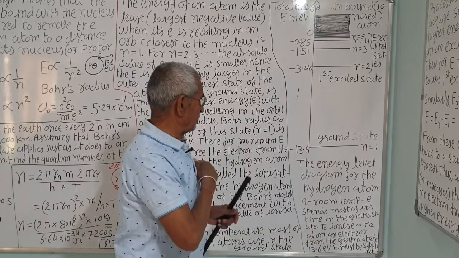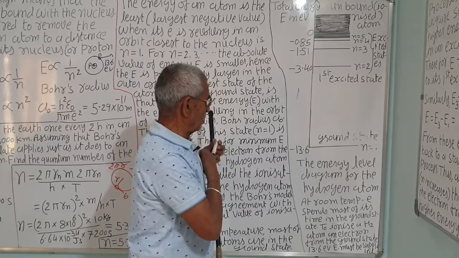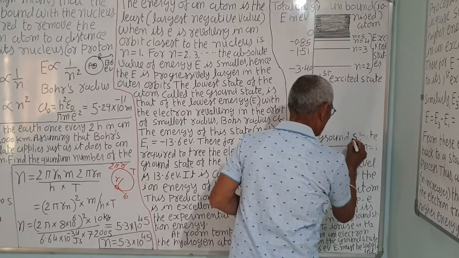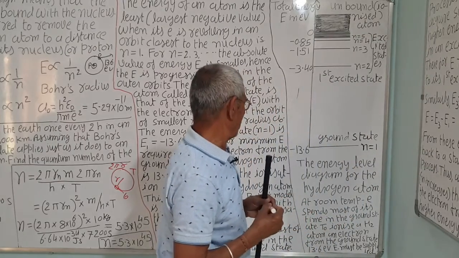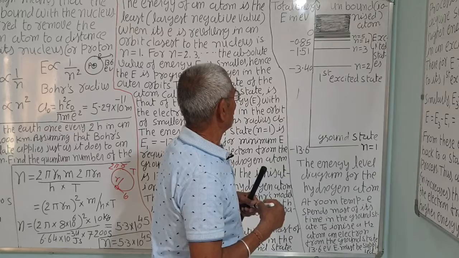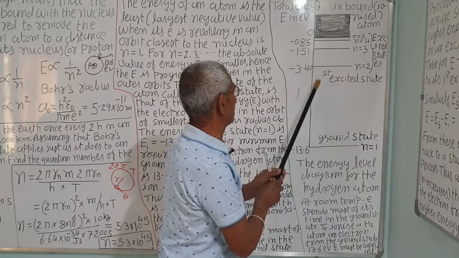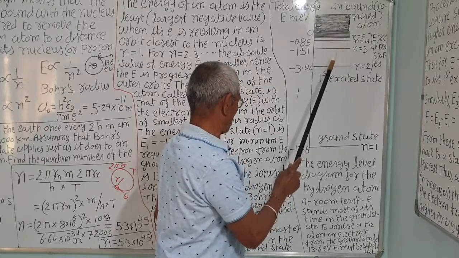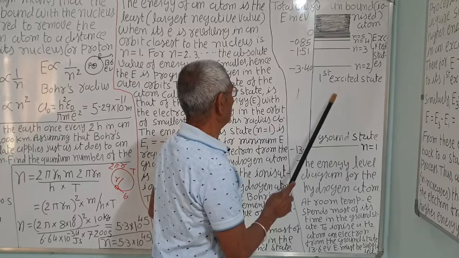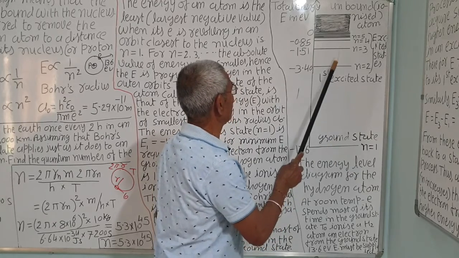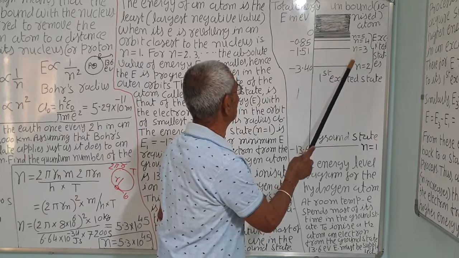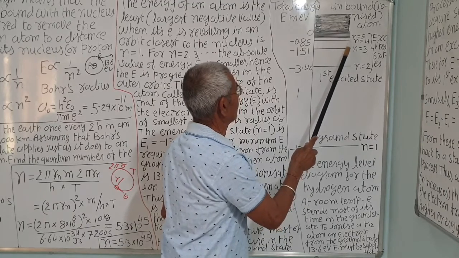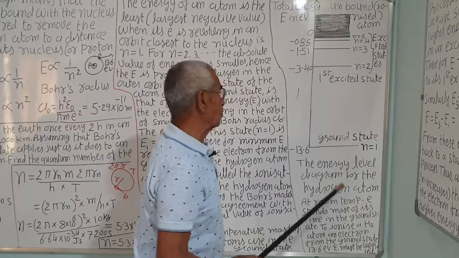If the electron in the ground state is supplied some energy, that is n is equal to 1. N is equal to 1 is the ground state. Then n is equal to 2 is the first excited state. Remember, first excited state means n is equal to 2. Sometimes they ask in an example how much energy is required to move the electron from the ground state to the second excited state. Second excited state is n is equal to 3. Then third excited means n is equal to 4, one less than n. Ground state is n is equal to 1.